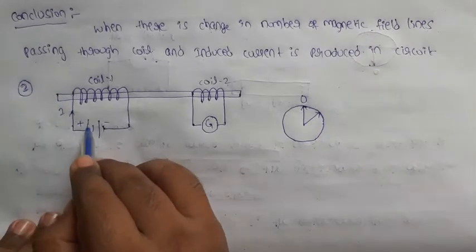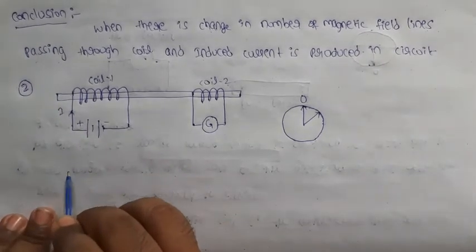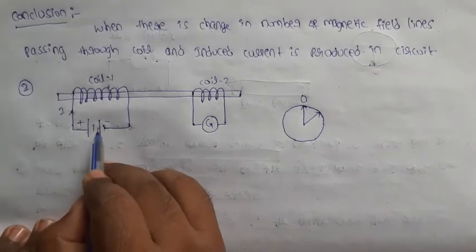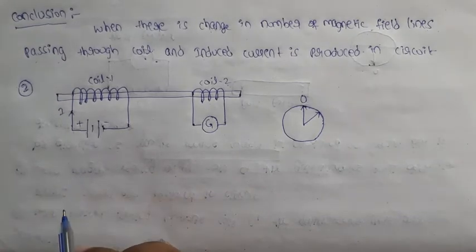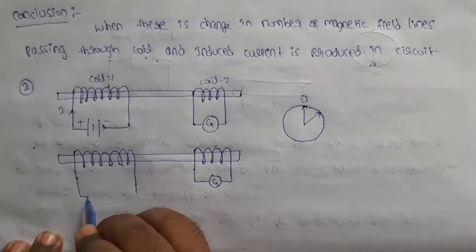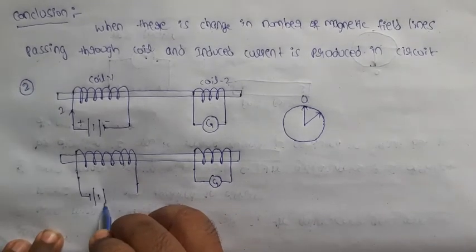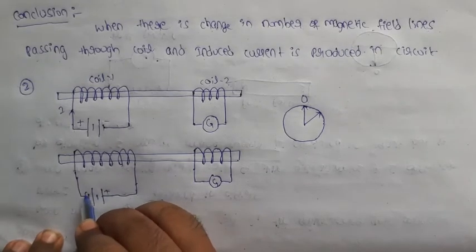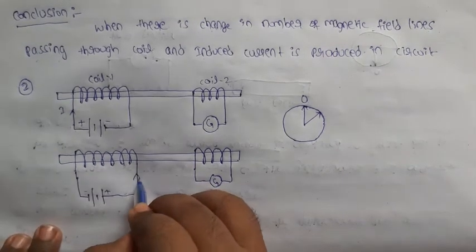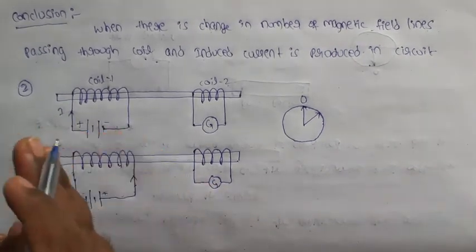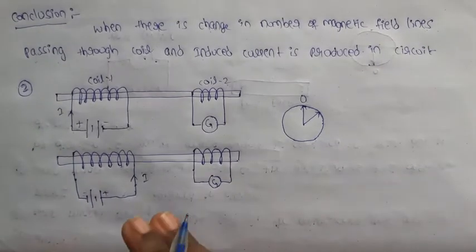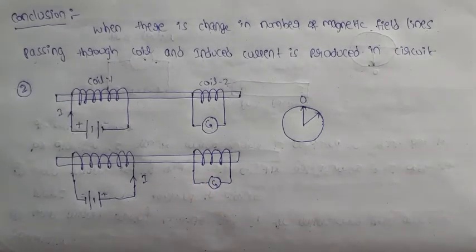Now the second experiment. Suppose I am changing the battery connection in the same experiment. If the battery connection is reversed, what happens? Here positive, here negative; I am changing the battery connections, so here negative terminal, here positive terminal. Now what is the direction of the current in coil C1? From right side to left side.